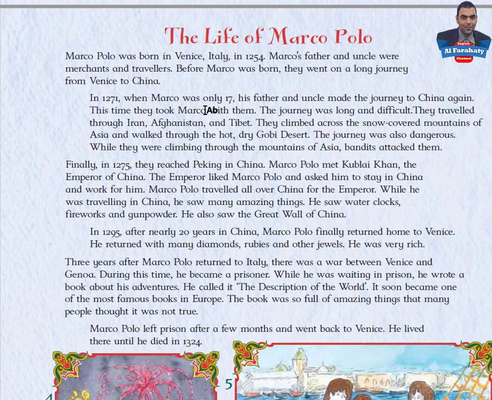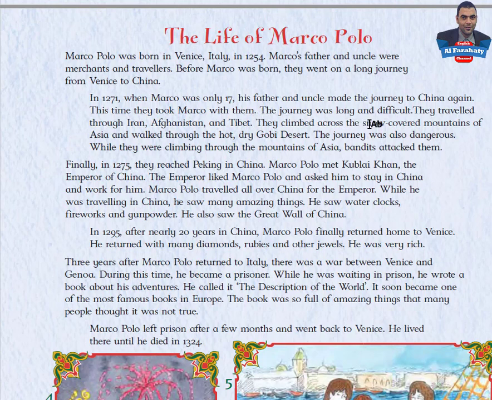Tape script 4.15. The life of Marco Polo. Marco Polo was born in Venice, Italy in 1254. Marco's father and uncle were merchants and travellers. Before Marco was born, they went on a long journey from Venice to China. In 1271, when Marco was only 17, his father and uncle made the journey to China again. This time they took Marco with them.